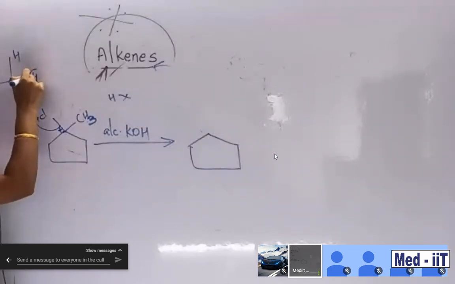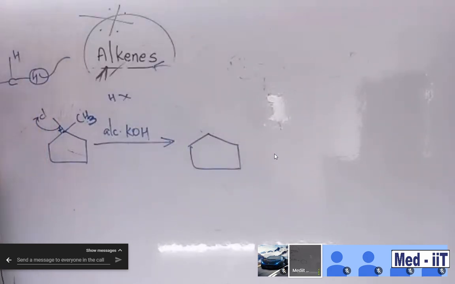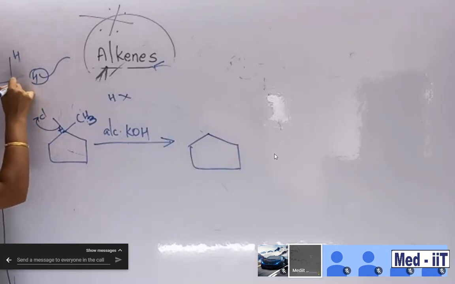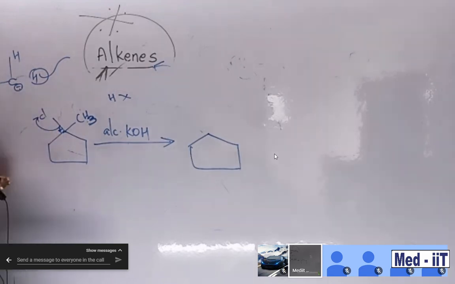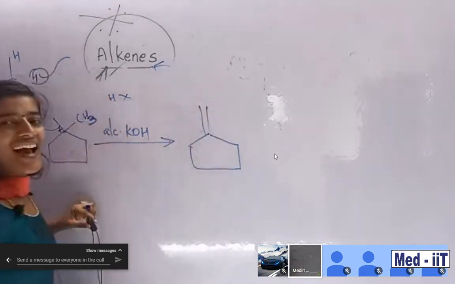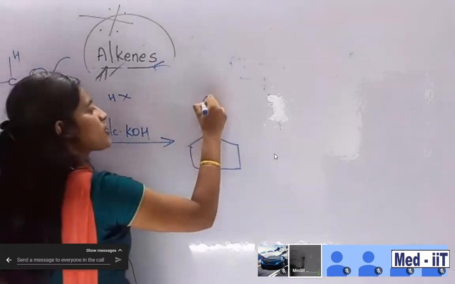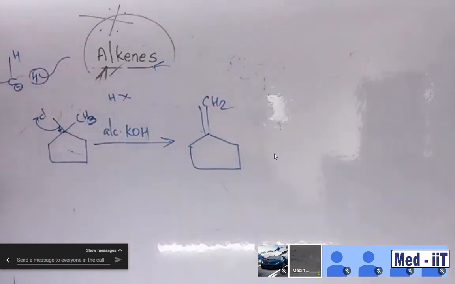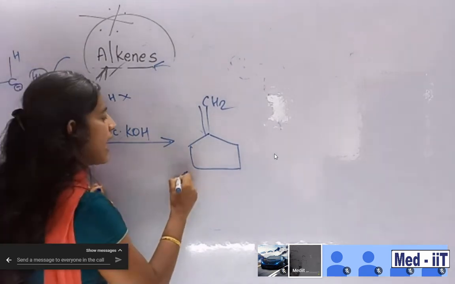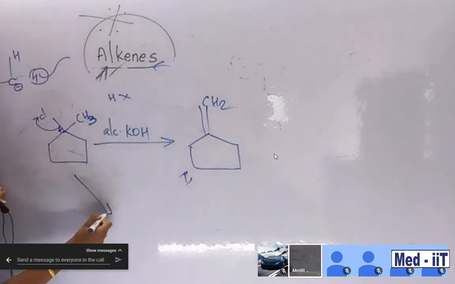One more proton is going to eliminate, not the bond. The bond is still there, right? So the bond is carrying a negative charge here. So this negative and the positive charge combine together forming a new double bond. That is an alkene. Alkene is created, so CH2 is there. This is your product. One of the products, not the major one. And then another possibility.